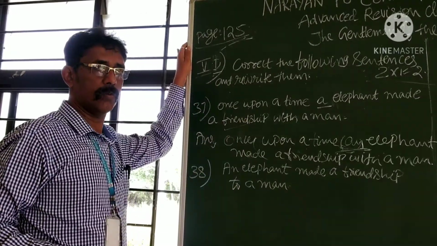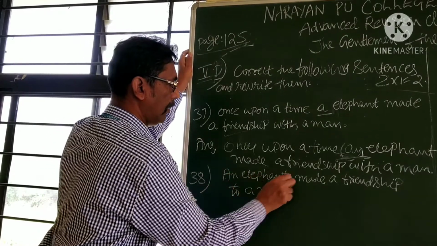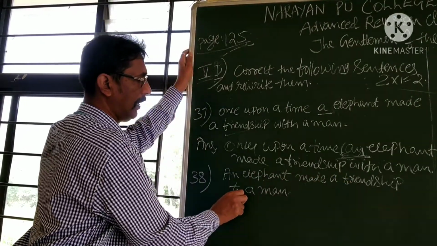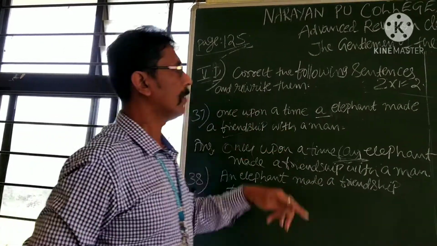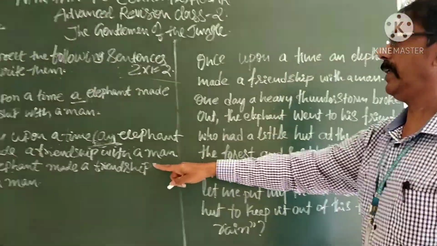You can score 1 mark easily. Next, 38. An elephant made a friendship to a man. What is wrong? See. Once upon a time, an elephant.